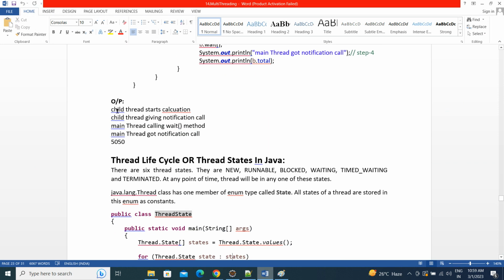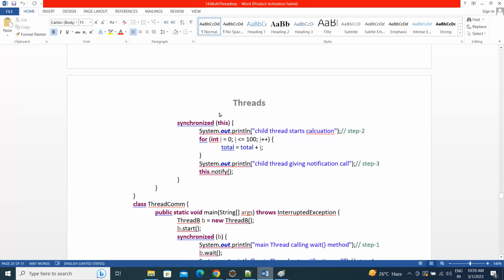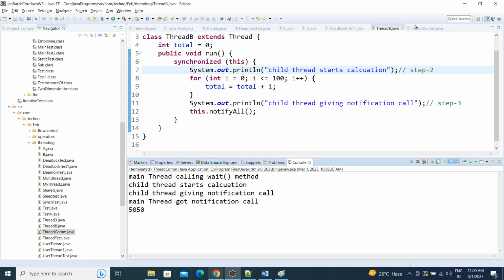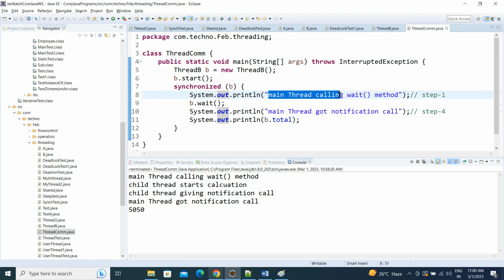Let's go on. The main method is started, and it calls the wait method. It is waiting because it is not getting an update from thread B. That is the reason it goes into the waiting state.